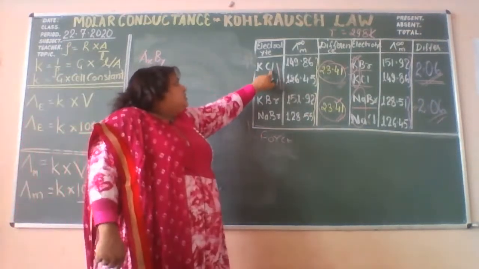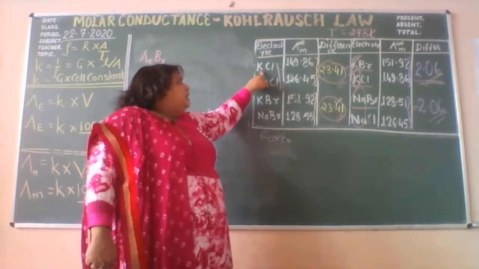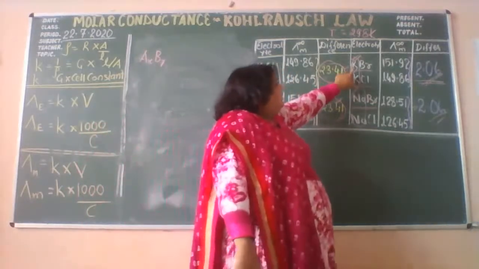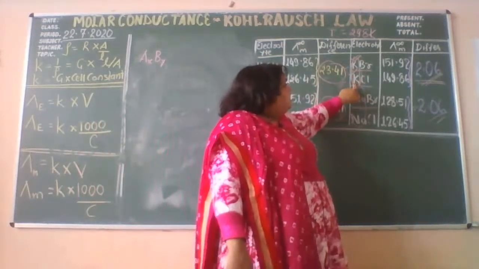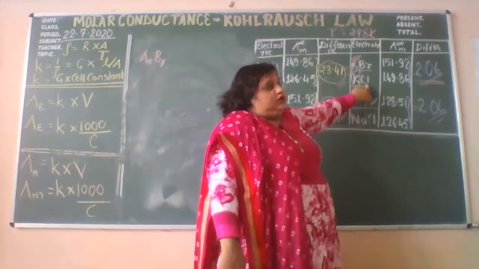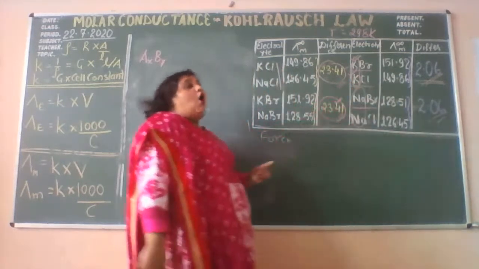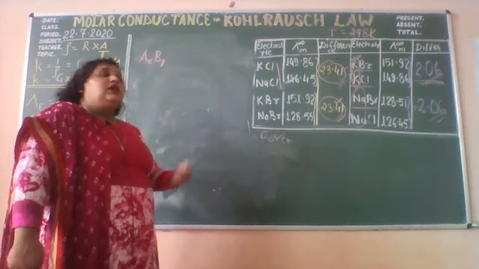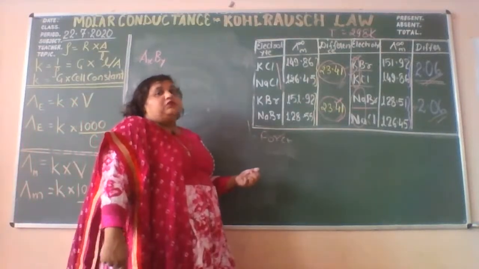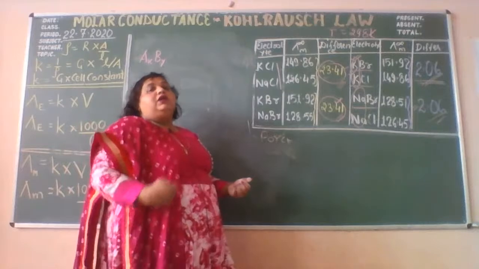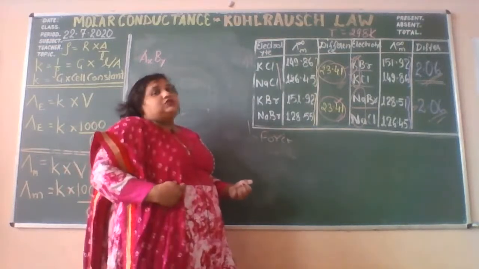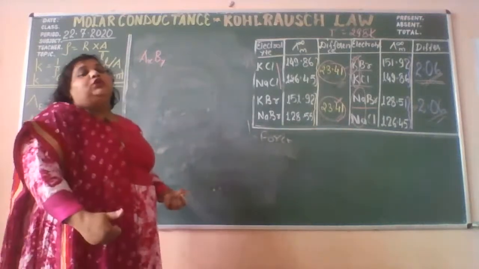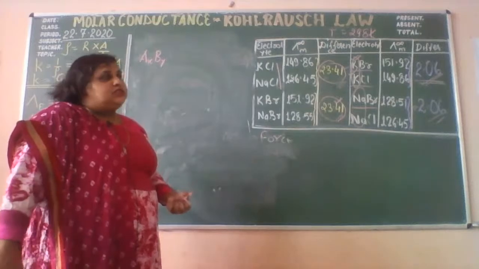Like here you can see the Cl, whatever was its conductance with potassium, the same was with sodium. Here also, whatever was the conductance of potassium with bromide, the same is its conductance with chloride ion. That means all the ions have their independent value. They do not depend upon each other. If I take sodium sulfate and potassium sulfate, it's not like that, the sulfate will change its conductance with sodium and potassium. No, it's not a relative value, it's the absolute value. This is what I want to say here.